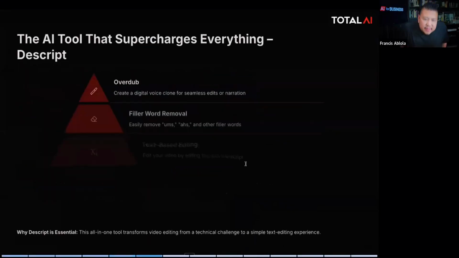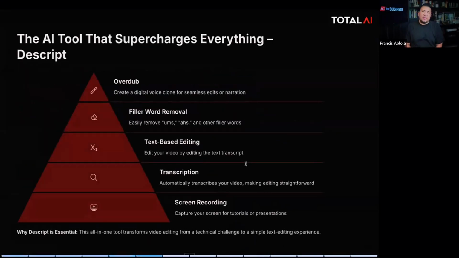All right. Now, things that supercharge. I want to go over Descript. Does anybody use Descript in the chats? Type yes right now if you use Descript. It's one of my favorite softwares.